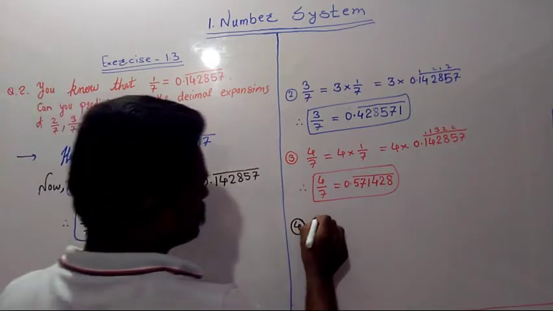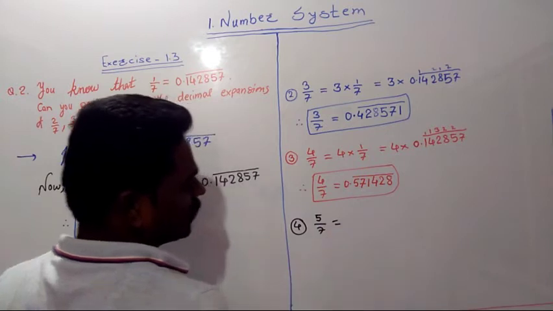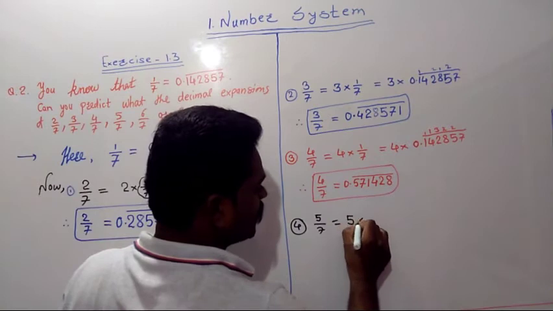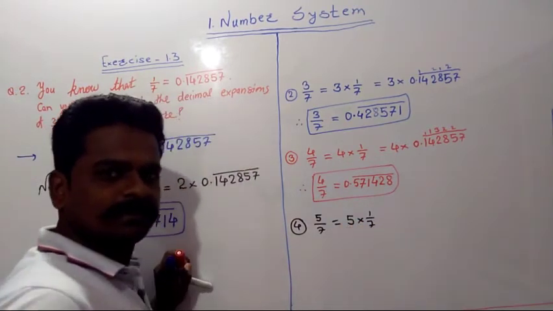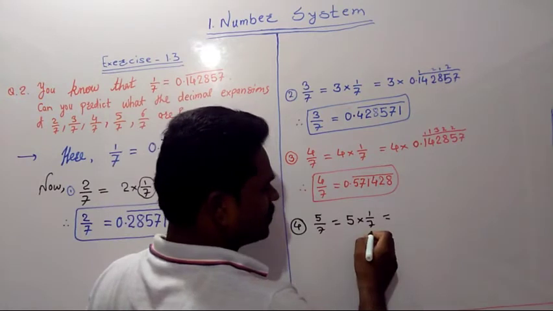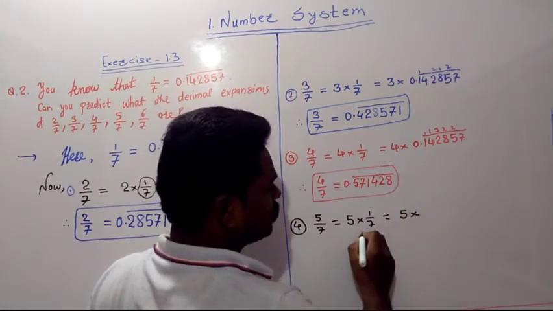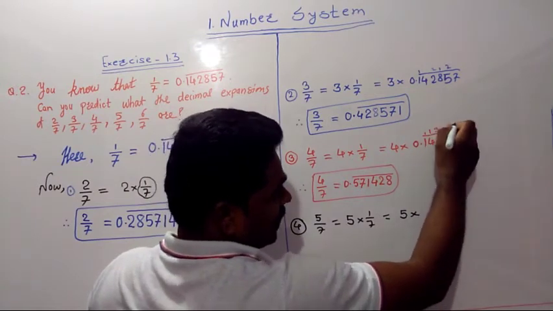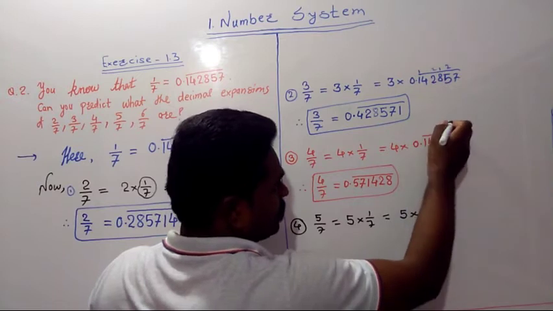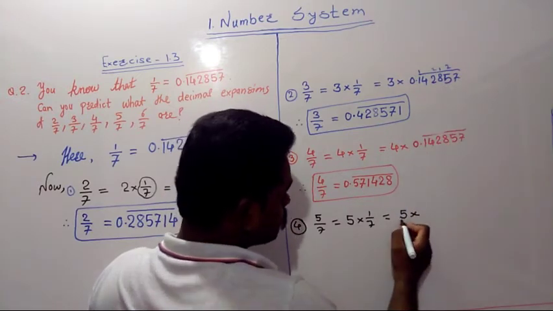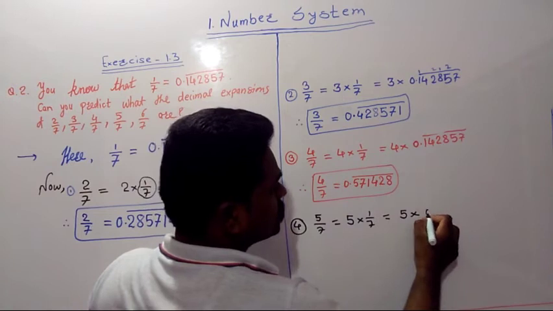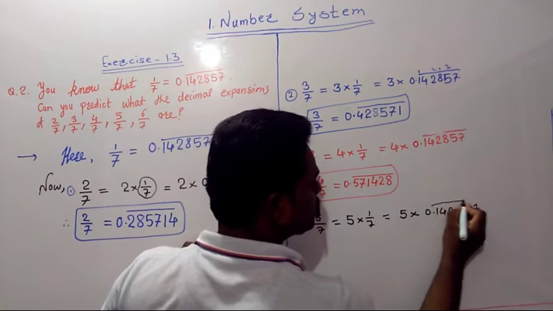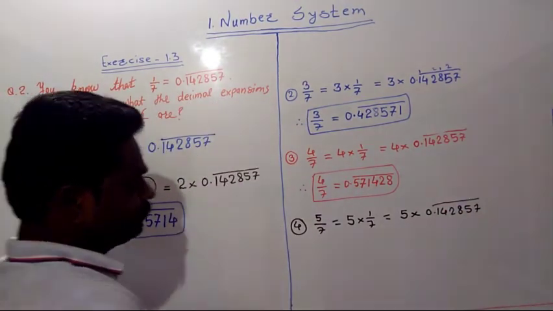Now it is 5 by 7. So 5 by 7 is equal to, how can we write 5 by 7? 5 by 7 we can write in this form, 5 into 1 by 7. No problem. Now see friends, if 5 into 1 by 7 is there, then we can write in this form also, 5 into 1 by 7. Value of 1 by 7 is this one. Okay, no problem. These are the carries. We can remove it after completion of our example. 5 into 0.142857 and it is also repeating one. No problem.